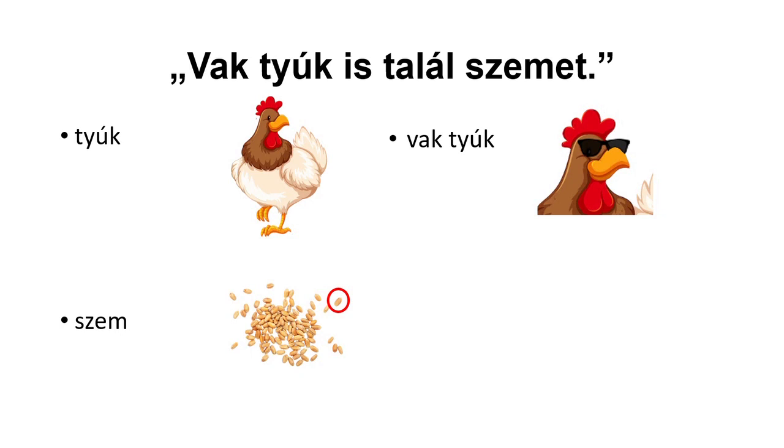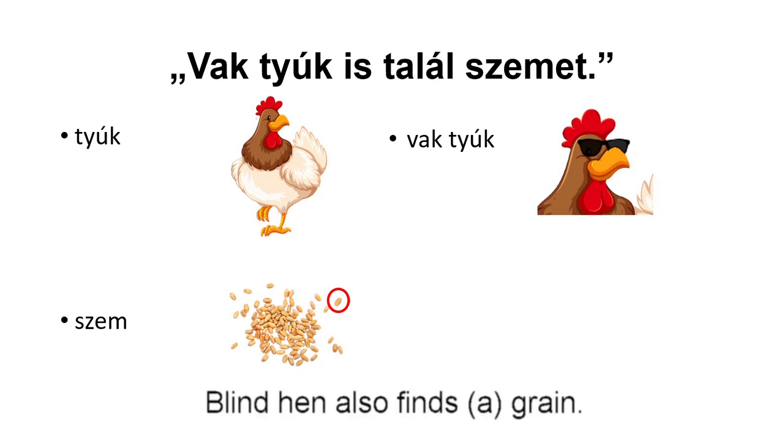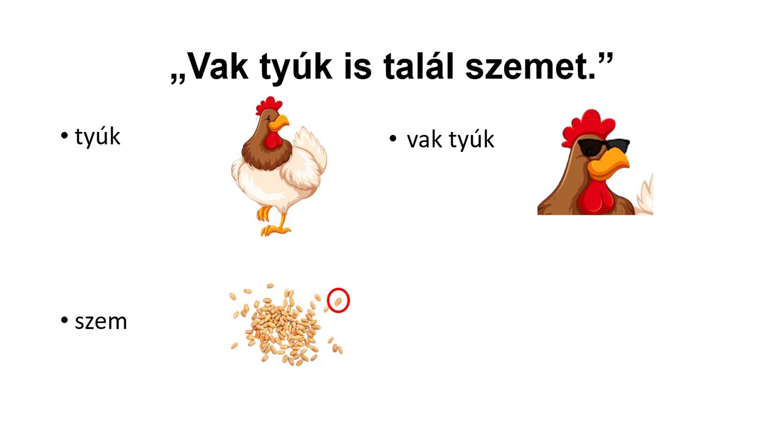Word by word, blind hen also finds a grain. Or rather, even a blind hen can find a grain. Meaning sometimes even a stupid or clumsy person finds the right solution.